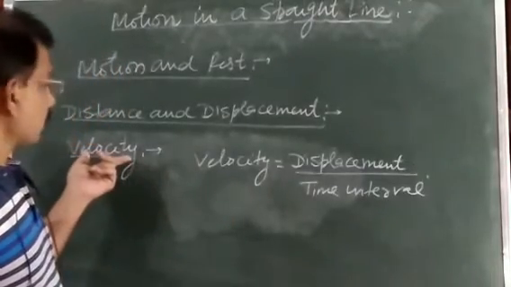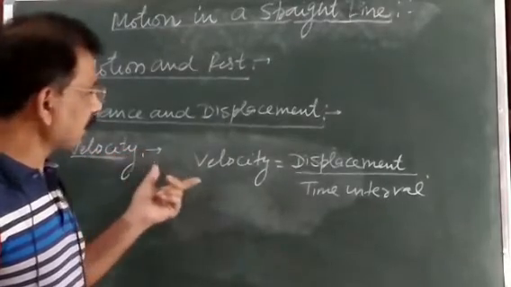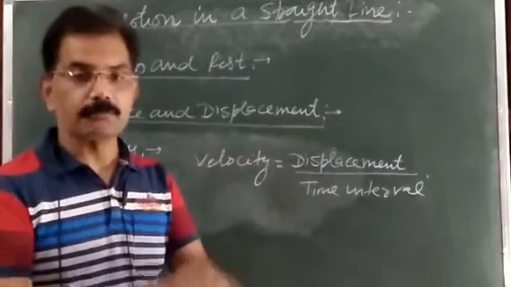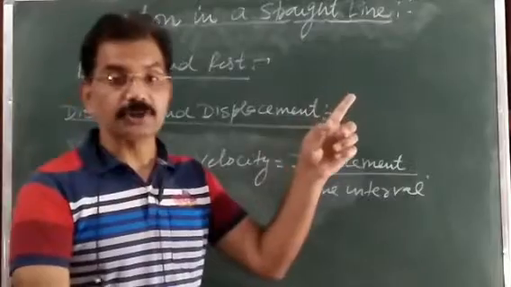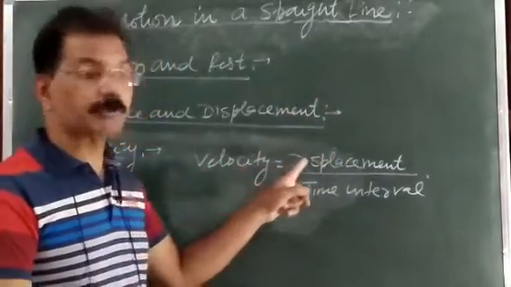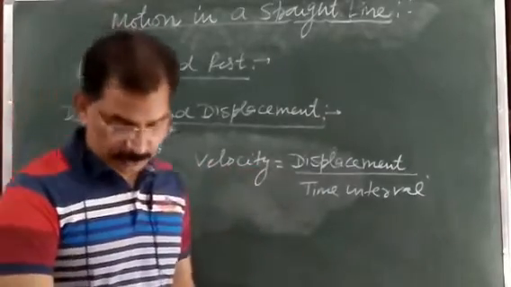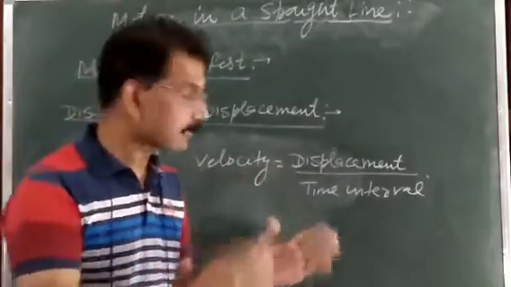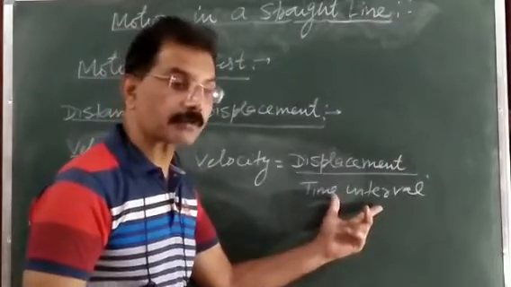Next definition is velocity. I hope maybe also you are familiar with this term. Velocity is what here? Simply the displacement of an object in unit interval of time. There we took the distance for speed, and here we will take displacement. So simply you can say here velocity is defined as the displacement of an object in a unit interval of time, and velocity is equal to displacement upon time interval.